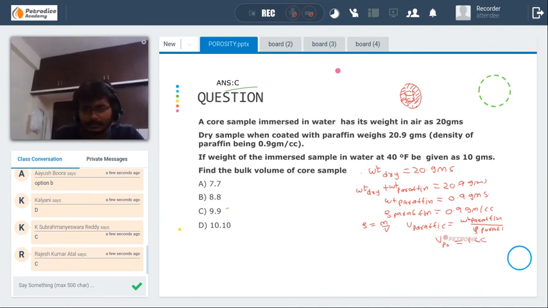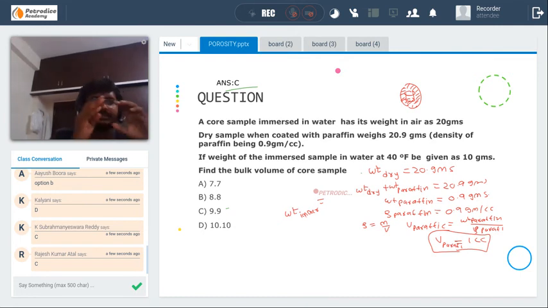Now the weight of the immersed sample in water at 40 degree Fahrenheit is given as WT immersed. Here we are not finding grain volume, because the core sample has been covered with paraffin, so no water will enter into the core sample. So it is equal to 10 grams.